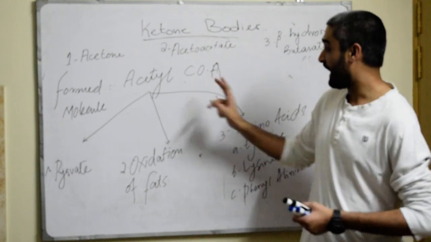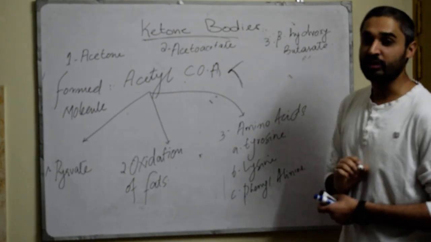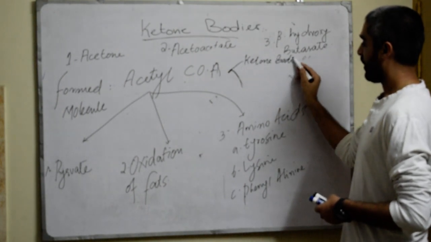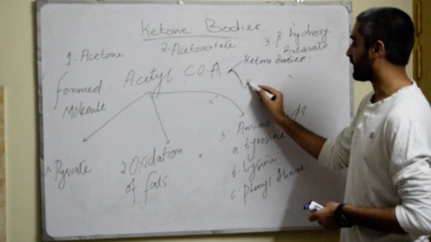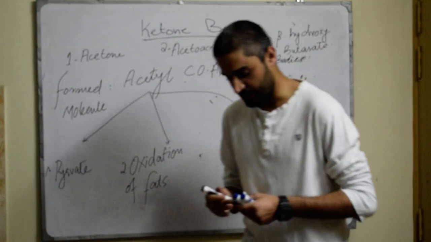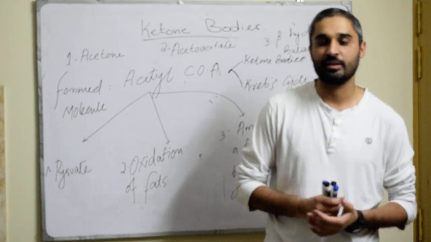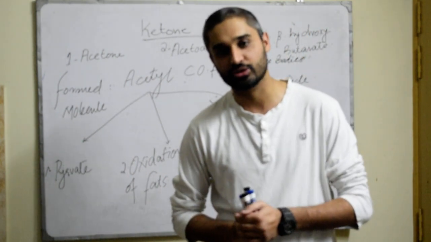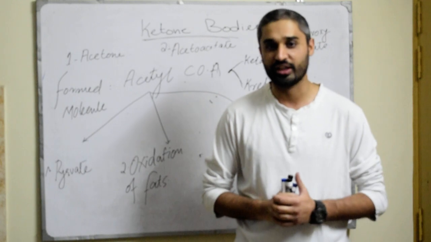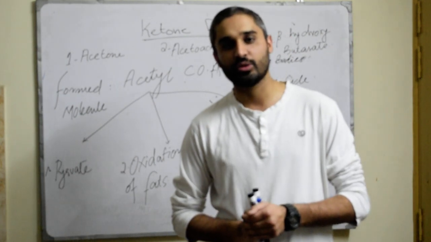This acetyl-CoA has two fates. Number one, it can lead to the formation of ketone bodies, or it can lead to the Krebs cycle. So this was the general makeup of ketone bodies. We know the ketone bodies are of three types. Their formation is called ketogenesis, and their breakdown is called ketolysis. Their formation takes place in the liver and they are used in extrahepatic tissue. They cannot be utilized in the liver because of the absence of a single enzyme, which we will discuss in ketolysis.